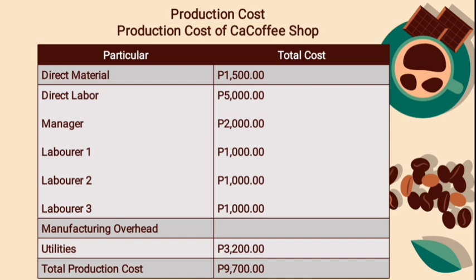And this is the last table for chapter 3, the production cost of CaCoffee Shop. Direct material is 1,500, direct labor 5,000, manager 2,000, laborer 1 1,000, laborer 2 1,000, and laborer 3 1,000, while the utilities is 3,200. The overall total cost is 9,700 pesos.